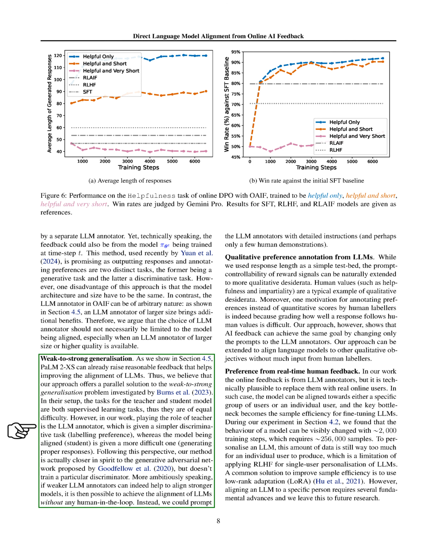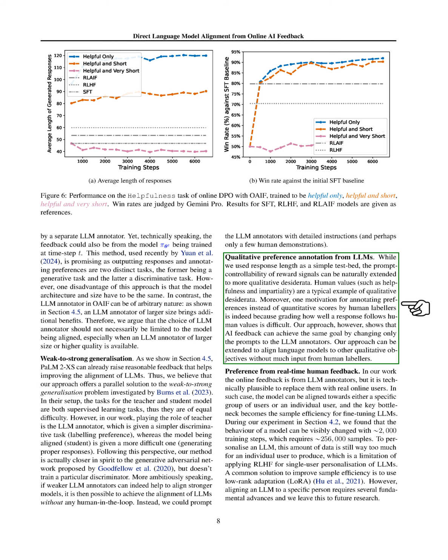We also considered the possibility of using weaker LLM annotators to guide stronger models, a concept we liken to the teacher-student relationship in learning. This approach could potentially allow for model alignment without needing direct human involvement, by simply instructing the LLM annotators with detailed prompts and a few human examples.